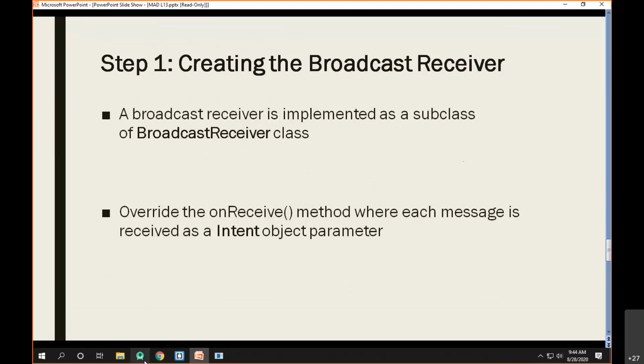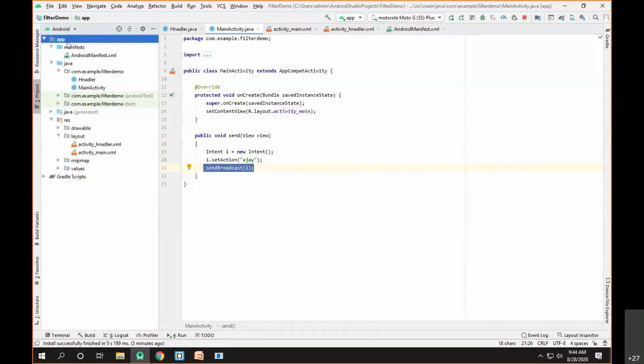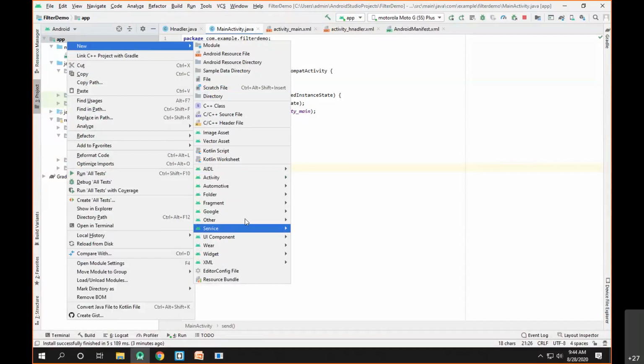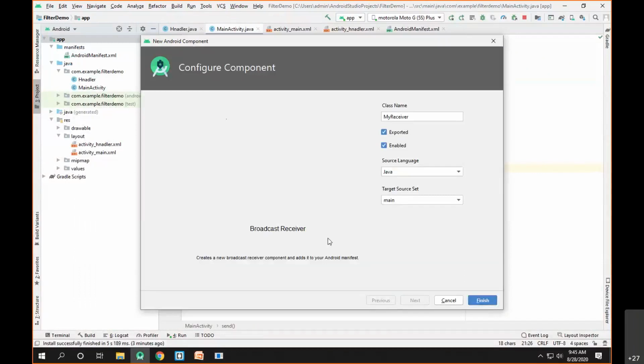Okay, now how you can do that? I'll simply right click on the app and click on new, and we'll go to other, and inside that one option is available, and that's called Broadcast Receiver. If I click on that, it will try to create the broadcast receiver by asking you some important information. So it will ask you the name of your broadcast receiver class. Let it keep as it is, I'll keep it MyReceiver, or if you want to change that, you can change it.